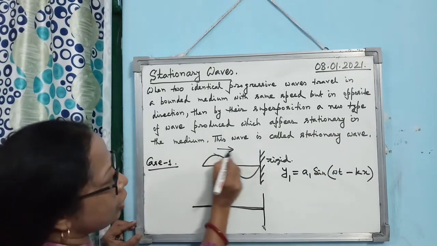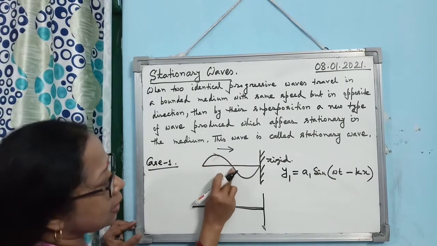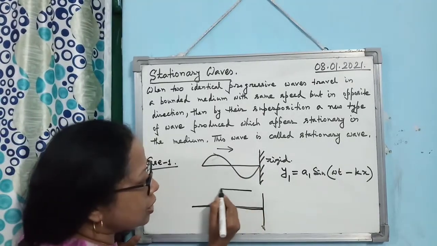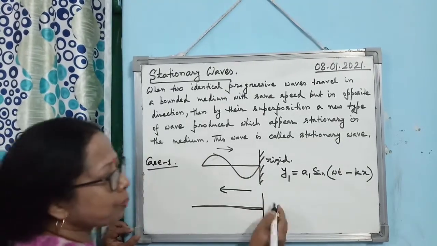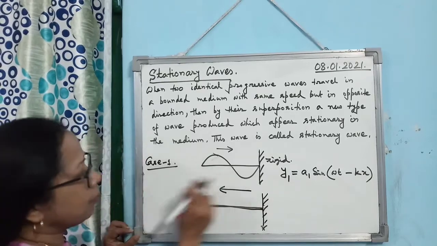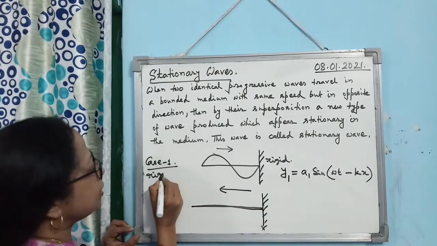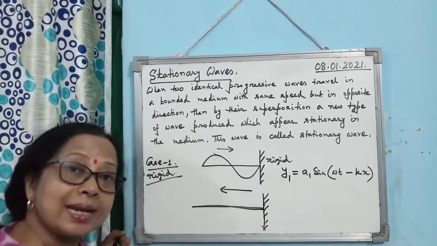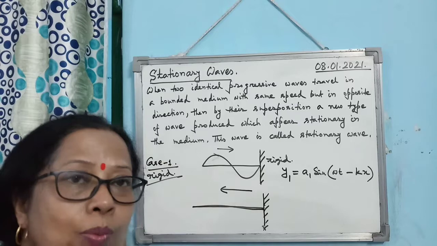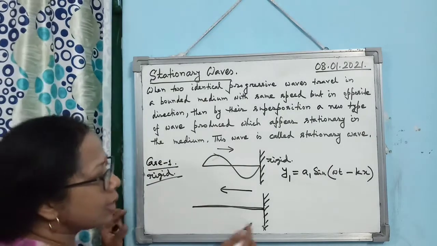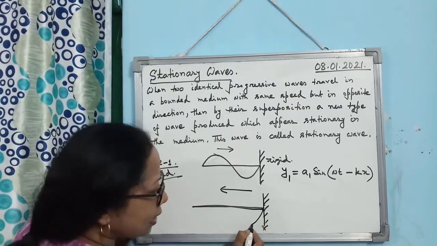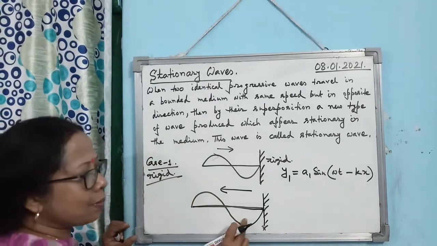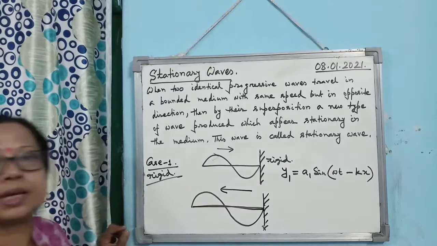What does that mean? When the wave is propagating, a positive half cycle is created, then a negative half cycle. Now when the wave suffers reflection at the rigid boundary, it will suffer a 180-degree phase change. A 180-degree phase change means that first the negative half cycle will come, then the positive half cycle.